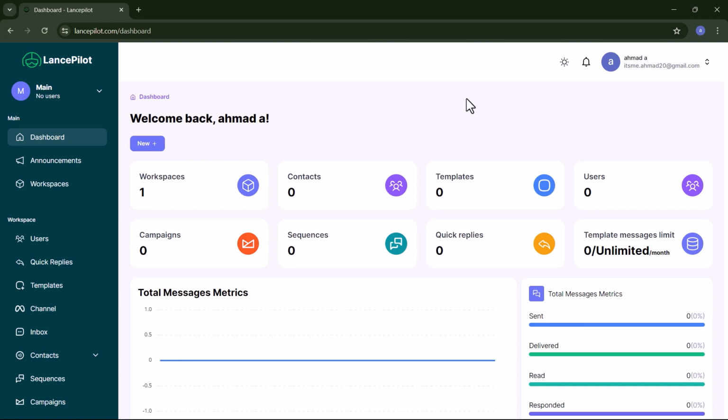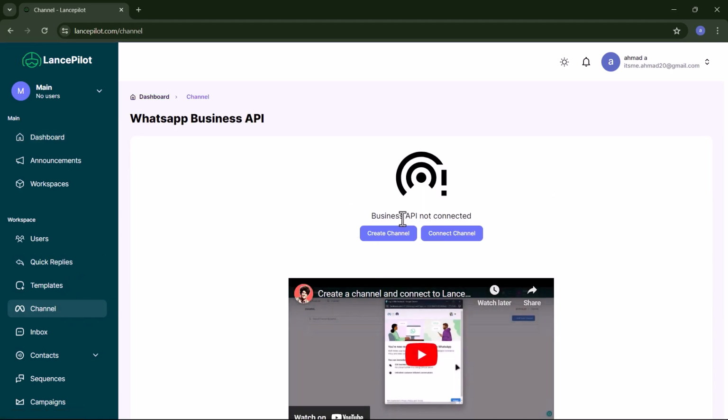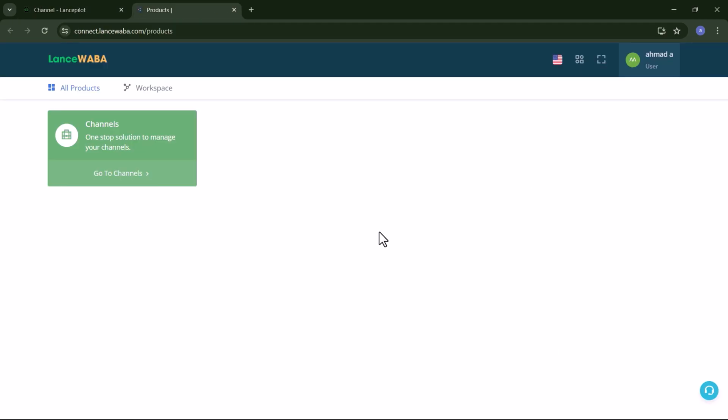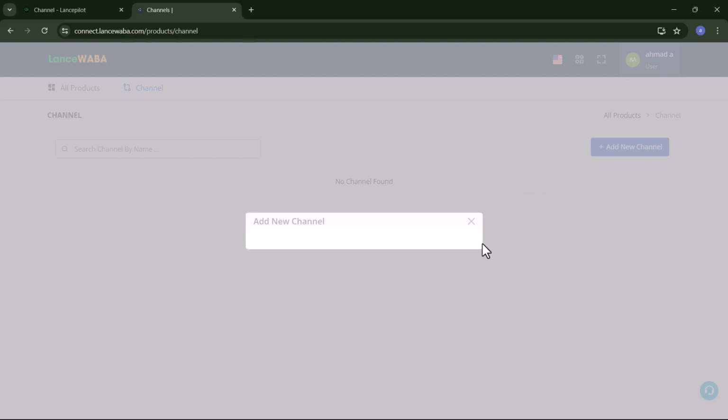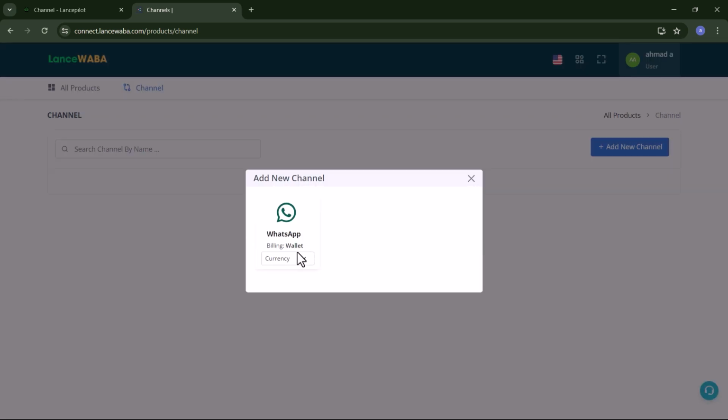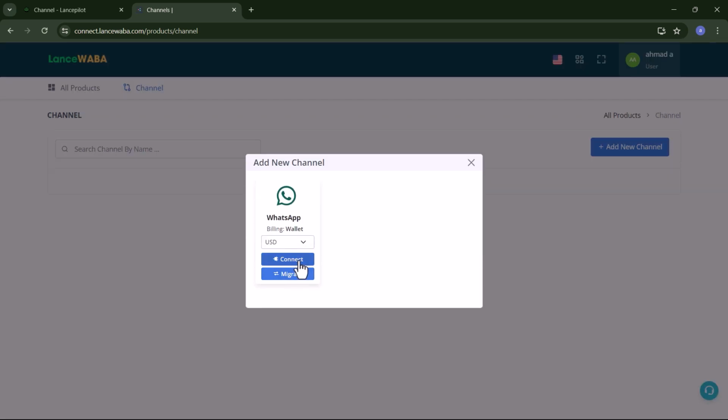And with Lancepilot, it's easy to connect with WhatsApp Business API in less than 5 minutes using Meta Embedded Signup. Let me show you how it works. So after logging in, you'll need to go to the channel section and you need to click Create Channel. After that, you need to click Go to Channels and Add New Channel. You need to select your currency and click Connect.